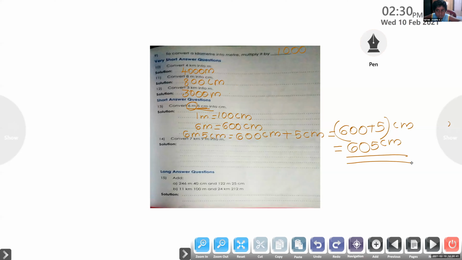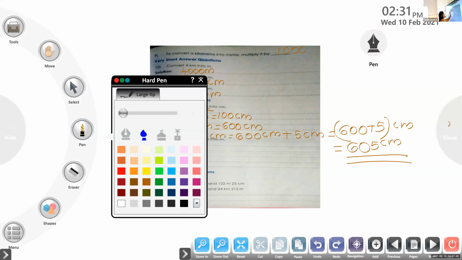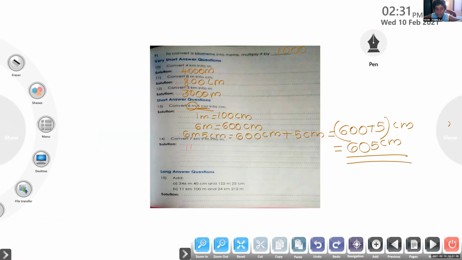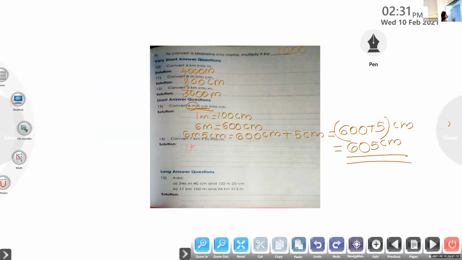Not done. Okay. In that we have to convert 7 kilometer 9 meter into meter. So my question is, 1 kilometer equal to how many meters? Is it 1,000 kilometer or 1,000 meter? 1,000 meter. 1 kilometer equal to 1,000 meter.